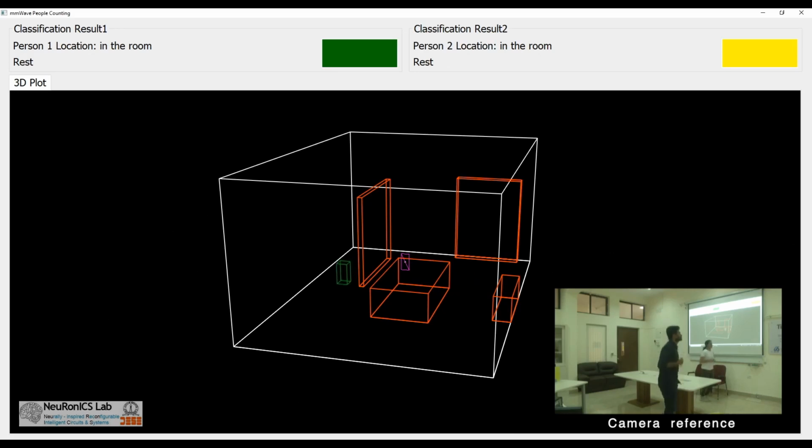And person 2 is resting. And now person 2 started to jump, and we can see that yellow jump has been updated in the GUI. We can also see that the green person is also showing as jump, which is literally the case. So using the mmWave radar sensor, we have built an application to simultaneously localize and do activity classification of 2 people. And we have shown the demo for the same. Thank you.